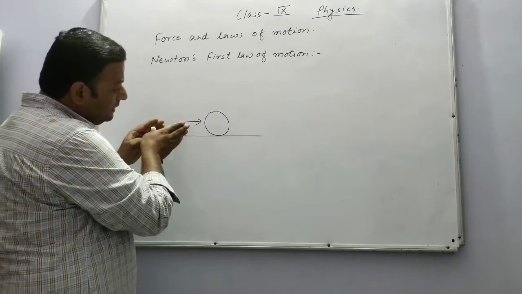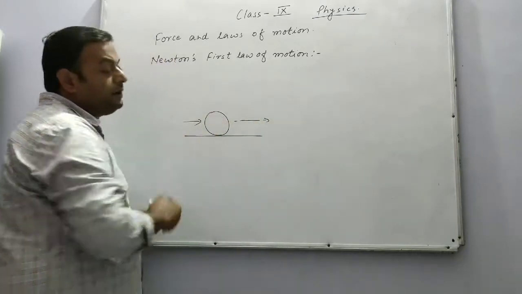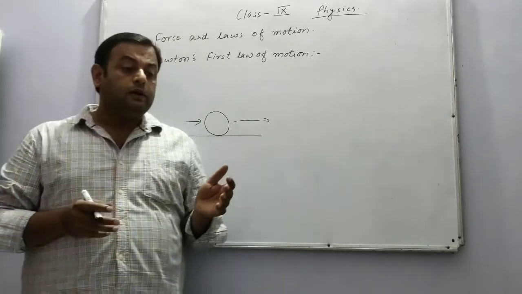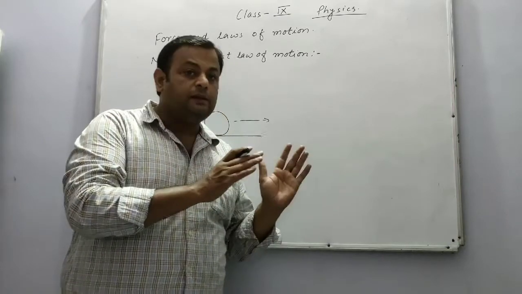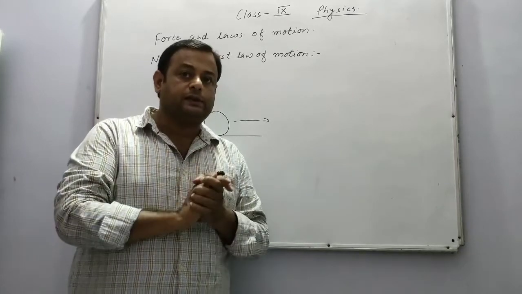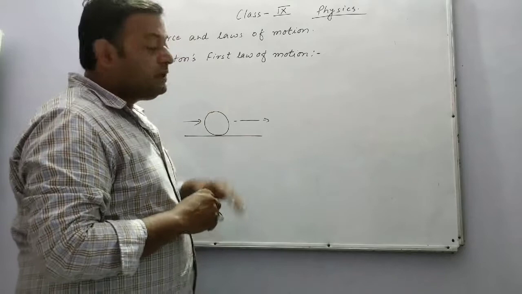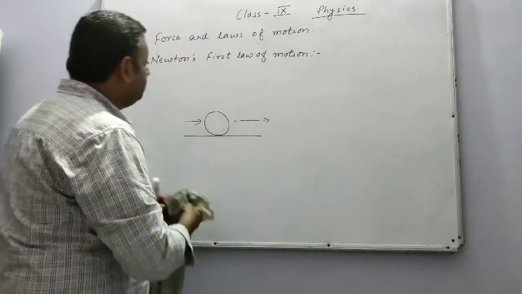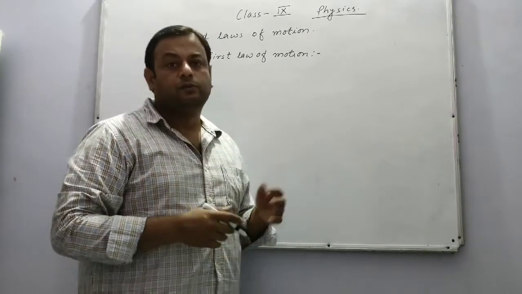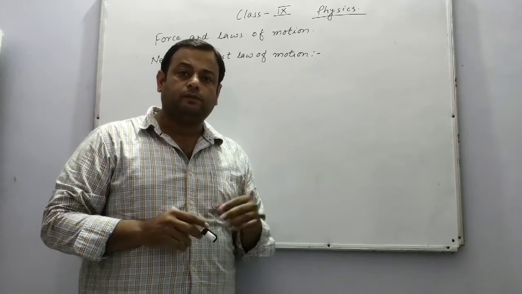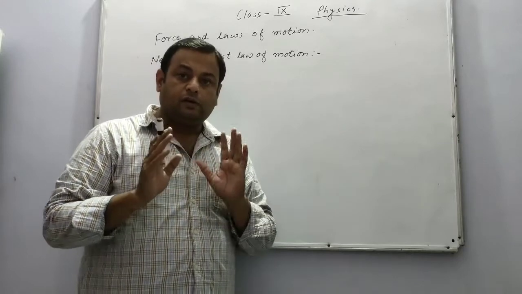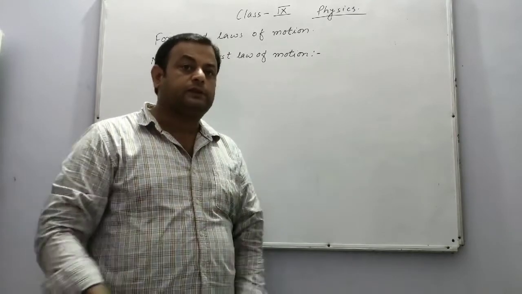Suppose we apply an unbalanced force in this direction, then the ball will start moving in the particular direction of the unbalanced force. Or if any object is moving, then it shall always be in the state of motion until or unless any external unbalanced force is applied to stop that object. So this is the statement of Newton's first law of motion. Suppose if any object is moving in a friction free zone, then it will always be in the state of motion until there is some friction externally or any external force to stop that object.